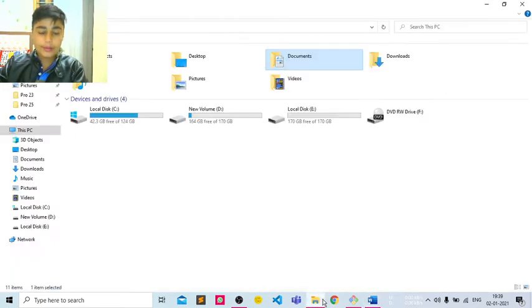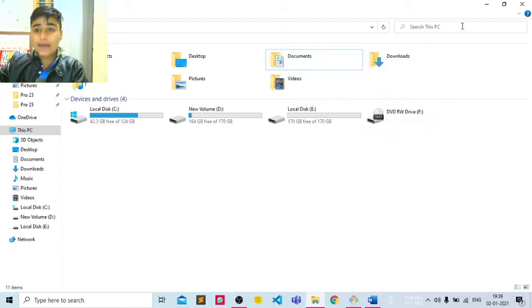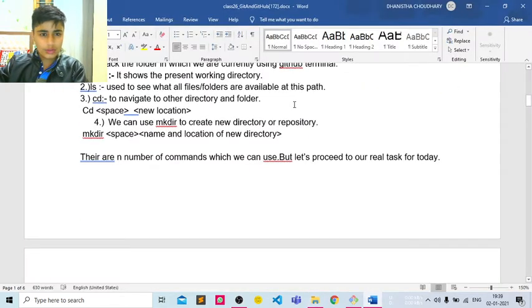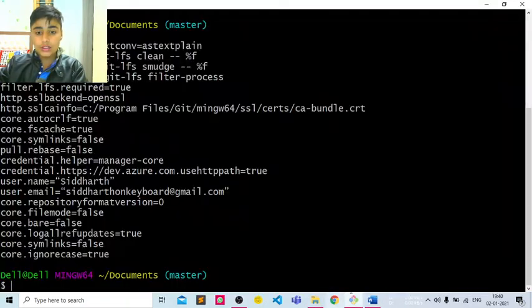So what do we mean by GitHub terminal? As you all know, I have used Documents to be directly connected with my Git Bash. Don't be tense, it's very easy. Terminal means the folder we used to create our Git Bash. So our next command is pwd.